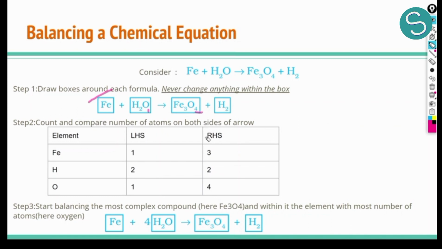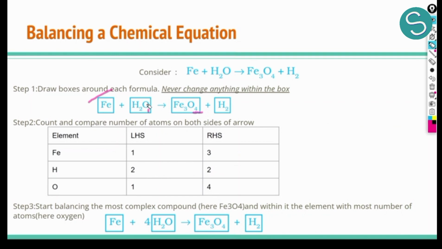Now we have 2 options. Either we can change these 4 molecules to 1 molecule, or we can change this 1 molecule to 4 molecules. Now we know that we cannot change anything within the box, so we cannot reduce these 4 molecules at all. So we have only one option, which is we have to increase these atoms to 4 atoms.